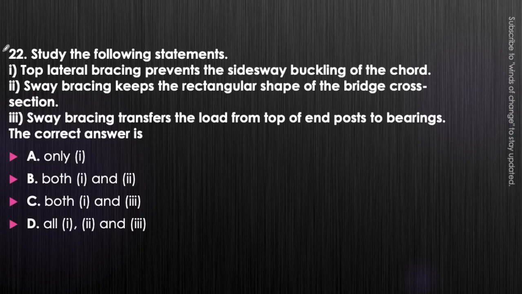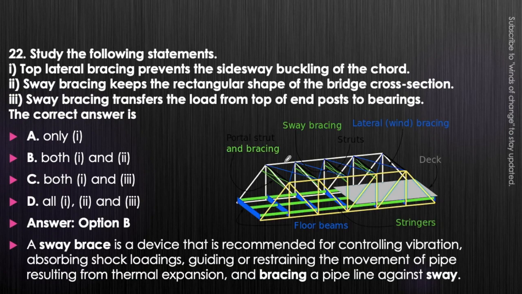Next question. Select the following statements. Top lateral bracing prevents the sideway buckling of cords. Sway bracing keeps the rectangular shape of the bridge cross section. Sway bracing transfers the load from top of end post to bearings. Which one will be the correct answer? Only first one, both first and second one, both first and third one, or all of these? Just think about it. What will be the answer? It will be option B, that will be correct here.